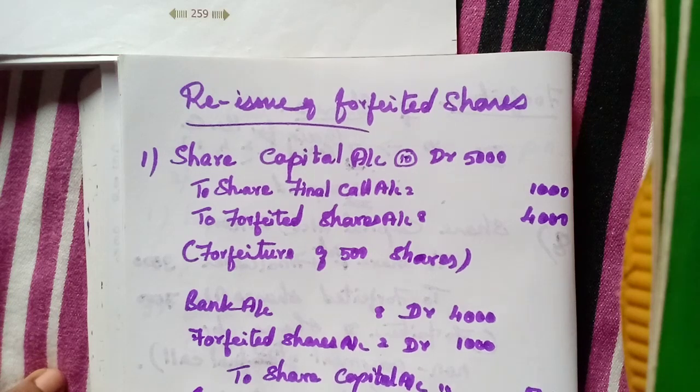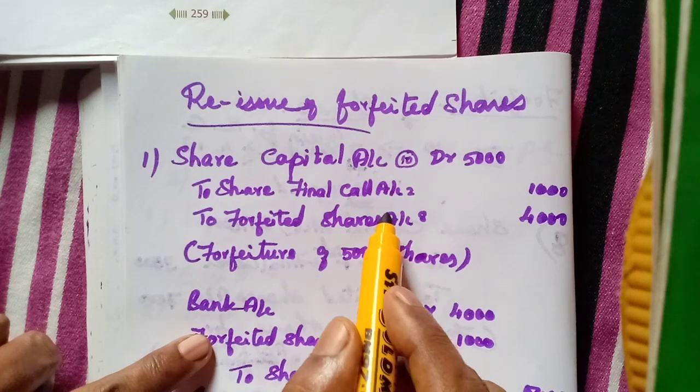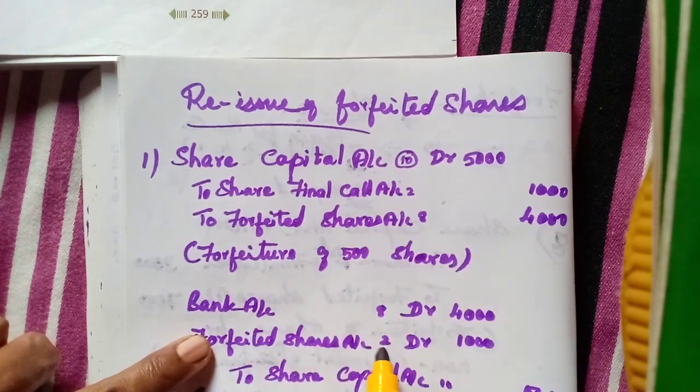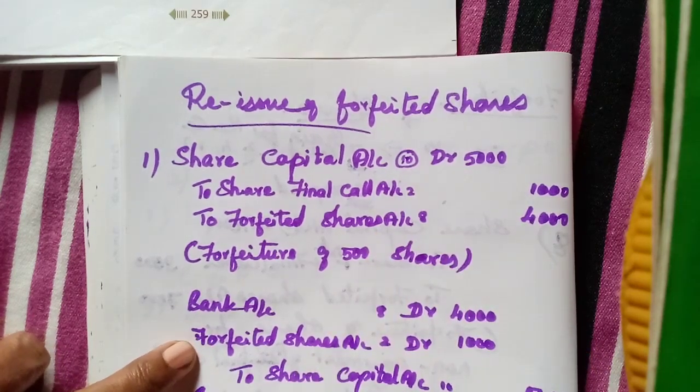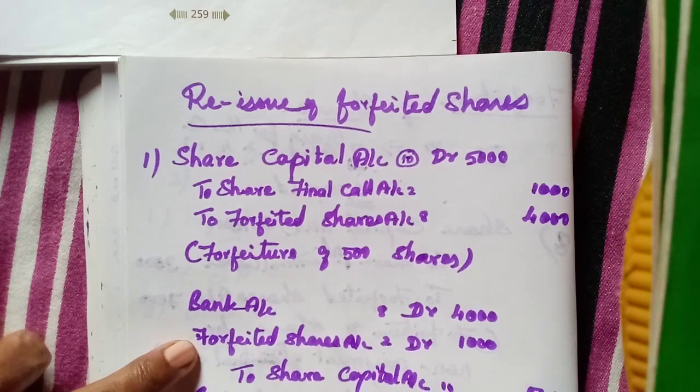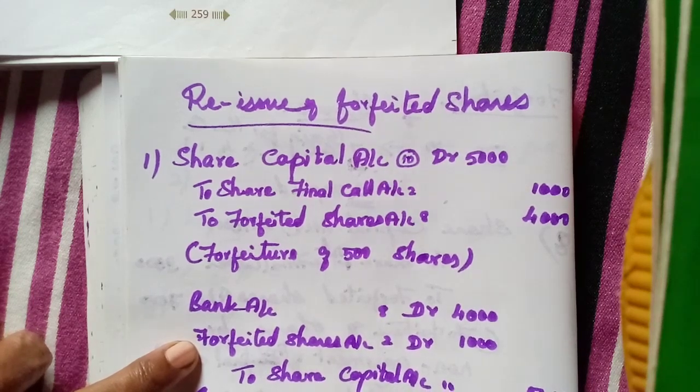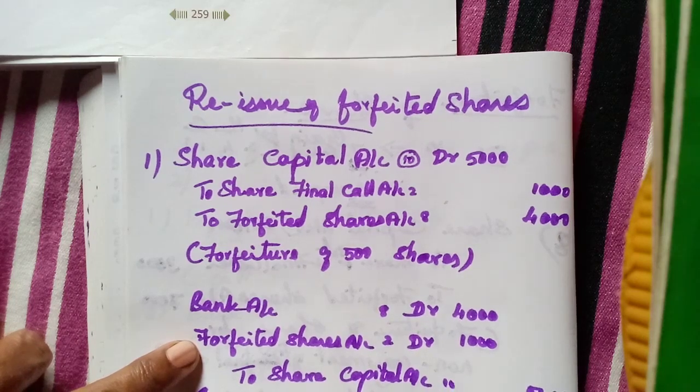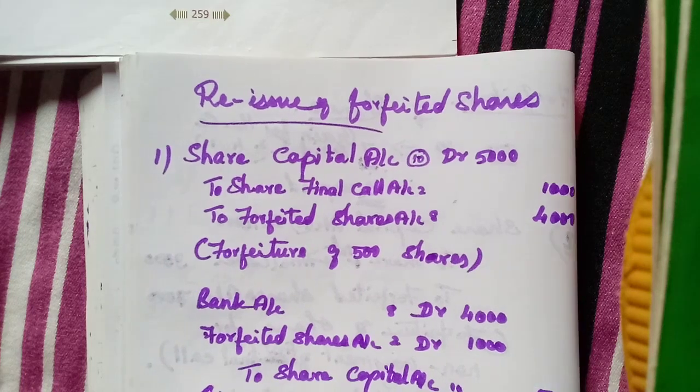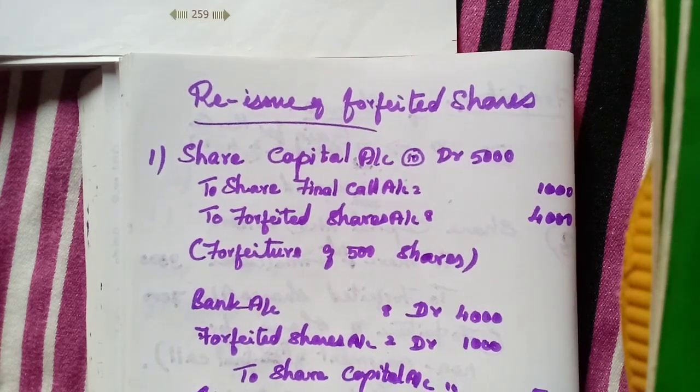The next one, we only have to see this one, forfeited shares. Here credit 4,000, debit only 1,000. So again you debit forfeited shares account 3,000. Only then it will get cancelled, to capital reserve account.